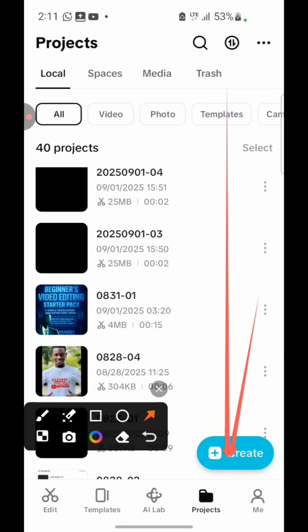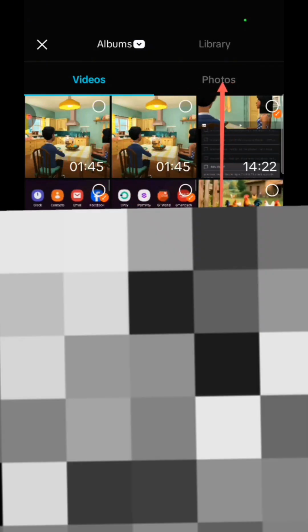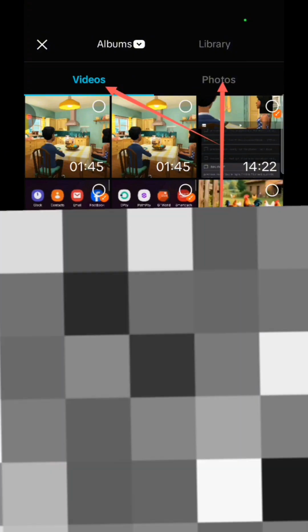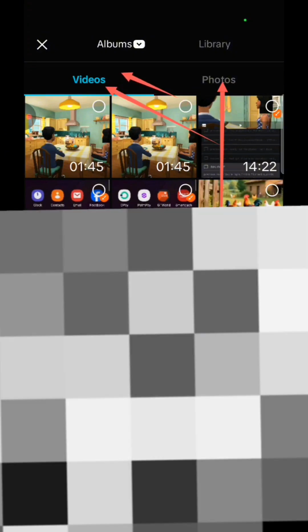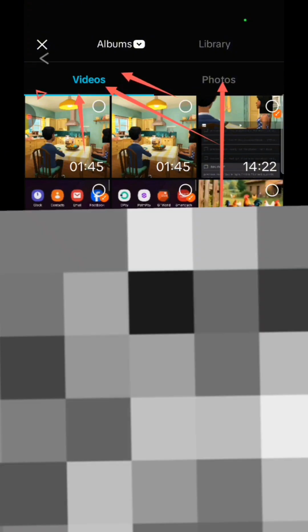If yours is here, you can click on Create, and if it's up here, it's still the same thing. Just click on Create, and once you click on it, that video that we exported, you are going to see it up here. If you're not seeing it, you will see that this place is photos and here is video. So make sure it's literally on the videos. Once you are done with that, you go ahead and click on that video.